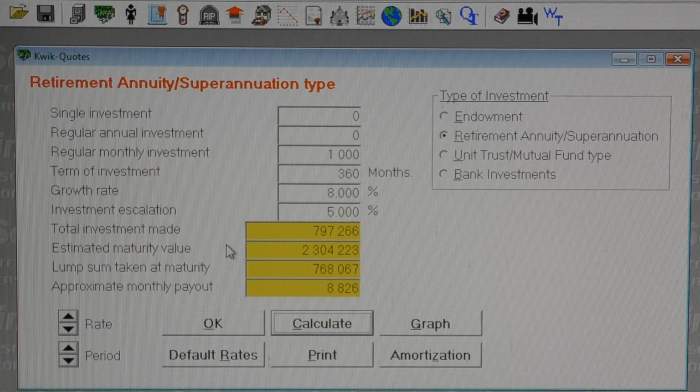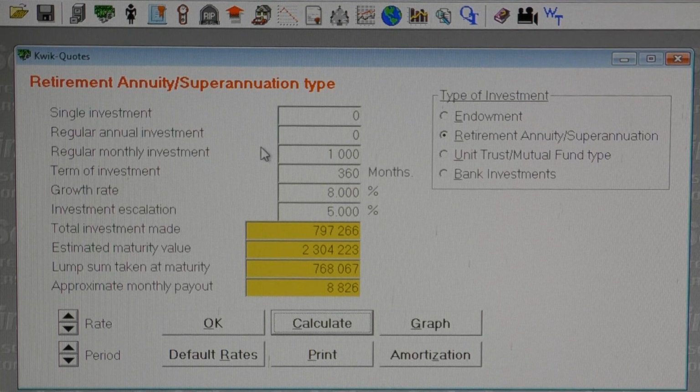The calculator shows that we would have paid R797,000 in investment premiums, and our RA policy would be worth R2.3 million when the client retires at age 60. Our default rate setting shows current legislation says that 1/3, or R768,000, may be taken as a lump sum at maturity, and the balance of 2/3 placed into an annuity would provide over R8,800 in monthly income. Obviously, you can change the investment premiums and the period of the investment, etc., to suit the client's needs.